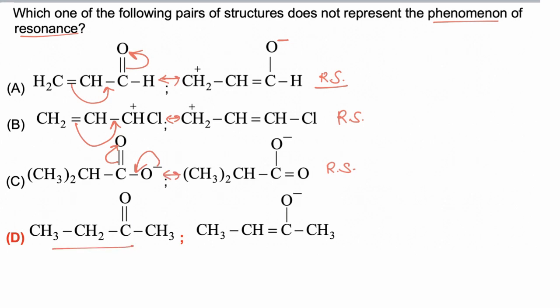While if we take these two molecules, they have different molecular formulas. This molecule is having one hydrogen less, while in resonating structures all the atoms must be the same. So the correct answer is D. These two molecules are not resonating structures of each other.